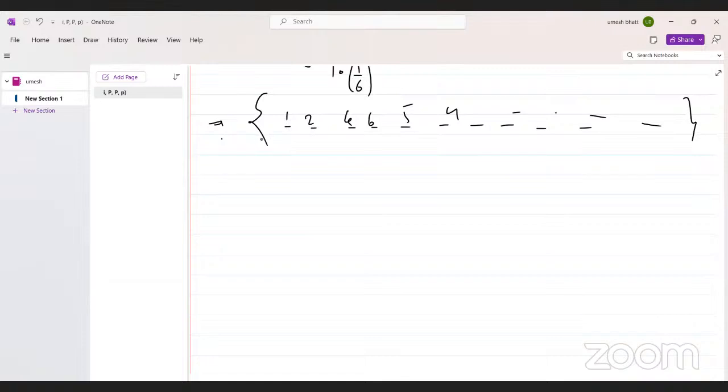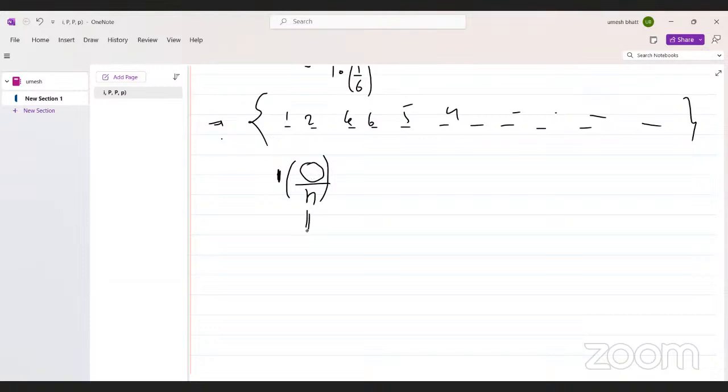Now, what is the mean? Mean is the summation of all these things divided by the number of observations. Exactly. So if I take all the ones, then I have some factor which contains n and how many times one occurs.